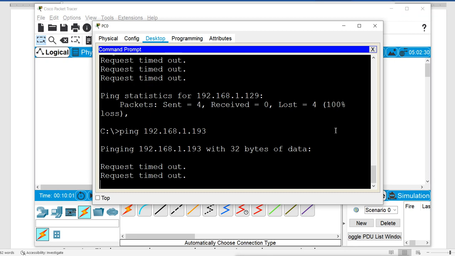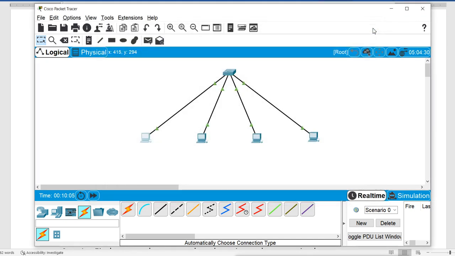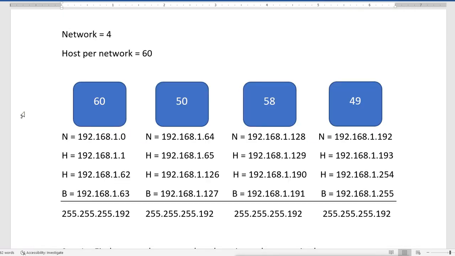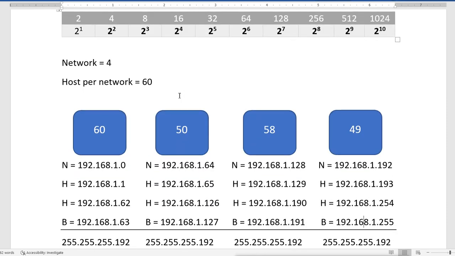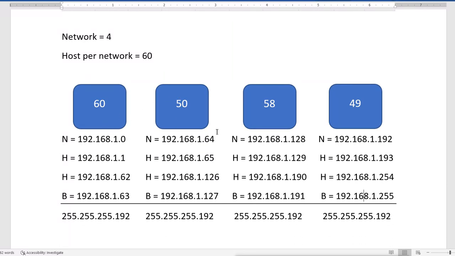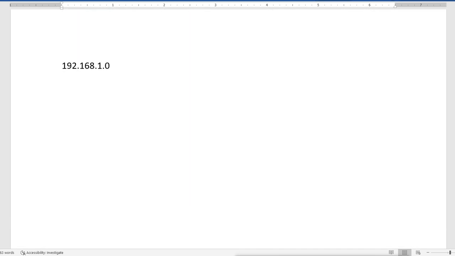So this is what happens when we do subnetting. We divide one single network into four subnets, and with this subnet mask they will be considered as different subnets. So now we know what subnetting is, why we do subnetting and how we do subnetting.